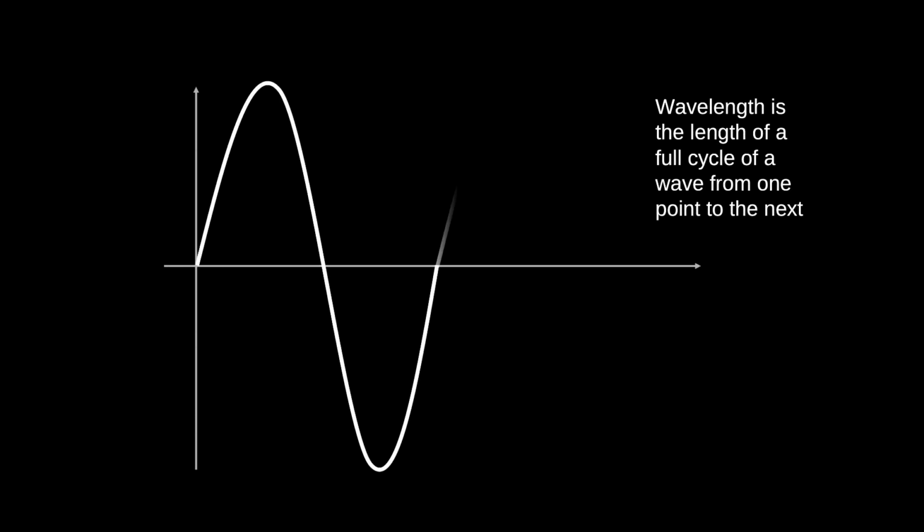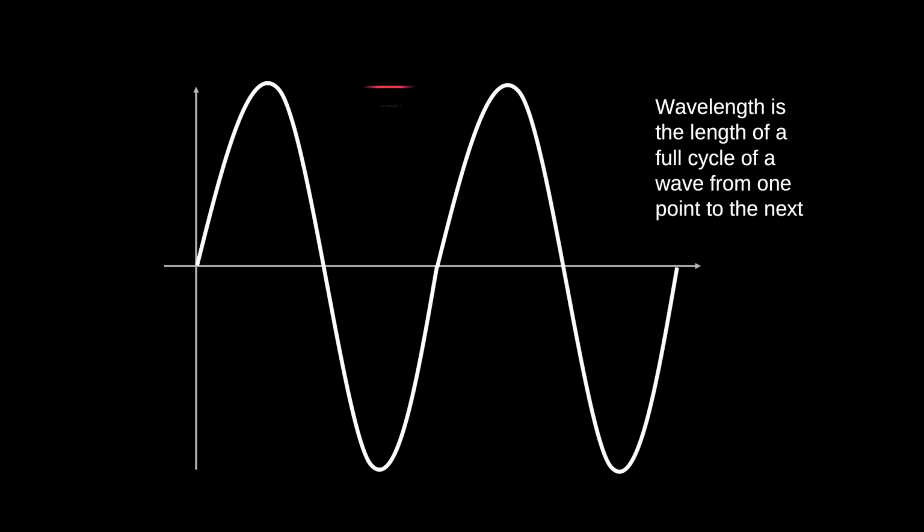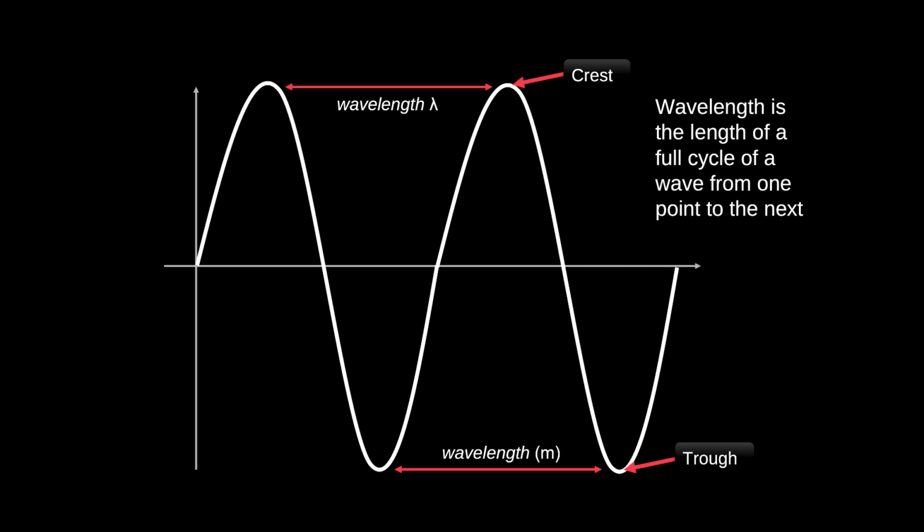Waves have a couple of key features. First is wavelength. Wavelength is the length of a full cycle of a wave from one point to the next. Think of it like crest to crest or trough to trough. Wavelength is represented with the symbol lambda and is measured in meters.